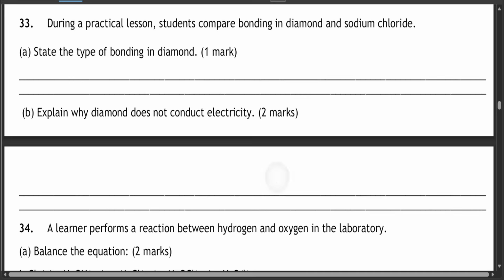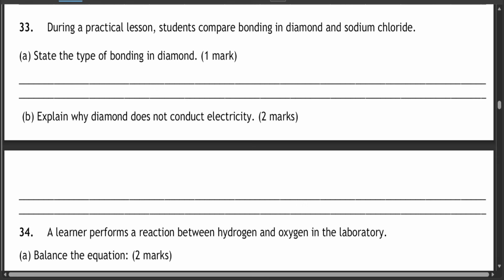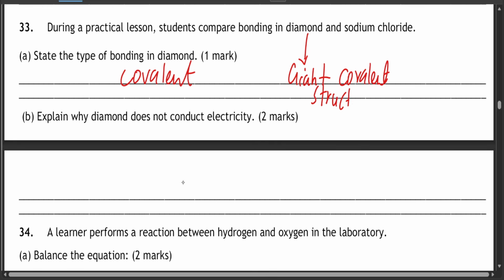Question 33. During a practical lesson, students compare bonding in diamond and sodium chloride. State the type of bonding in diamond. The type of bonding is covalent bond. Diamond has a giant covalent structure, because the carbon atoms bond with each other with the help of covalent bonds.